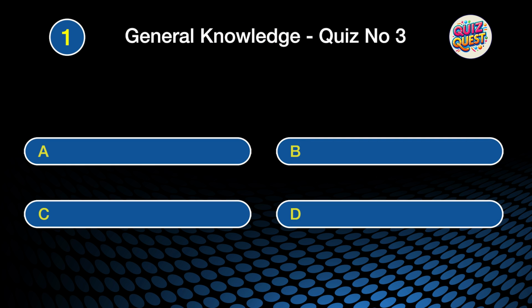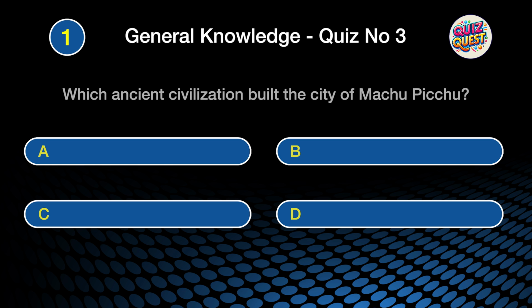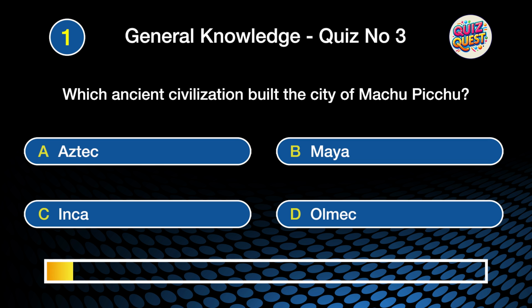Question 1. Which ancient civilization built the city of Machu Picchu? Was it A. Aztec, B. Maya, C. Inca, or D. Olmec?